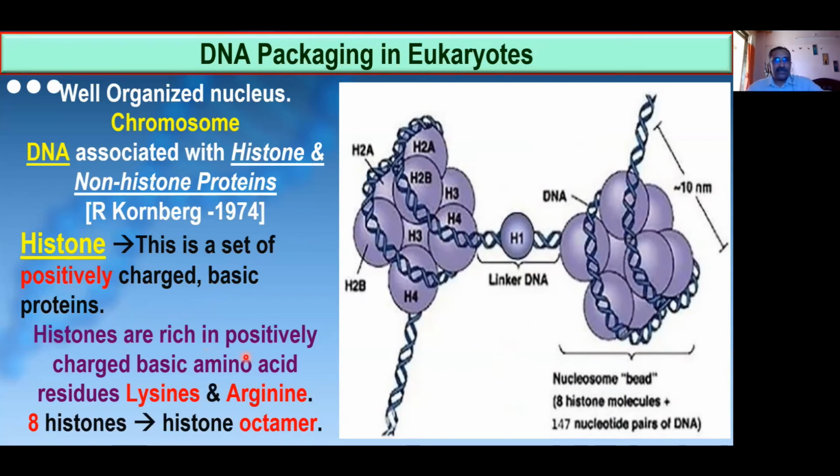In histone is what? Histone is a protein, right? Histone is a type of protein. And protein is made up of what? You please write there in the chat box fast. The protein is made up of what? What is the basic components of protein? The basic components of proteins. Amino acid. Very good. So the proteins are made up of amino acids.